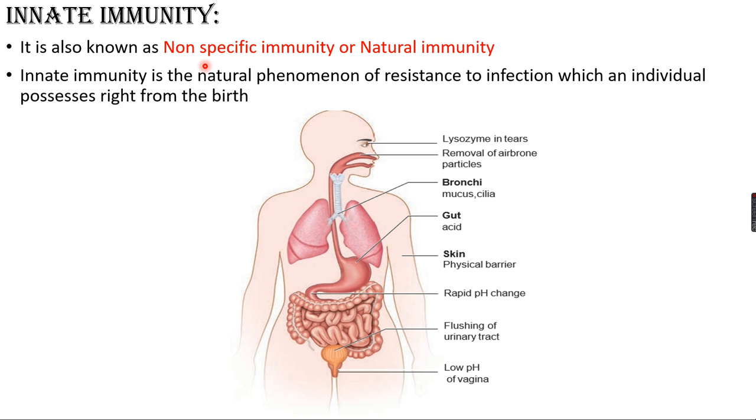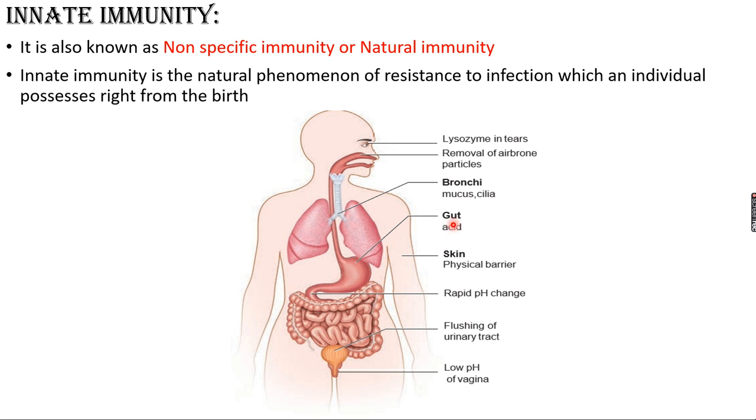Now lastly I will conclude the four different types of innate immunity we have studied: anatomical barrier, physiological barrier, phagocytic barrier and inflammatory barrier. Innate immunity is also known as non-specific immunity or natural immunity. It is a natural phenomenon of resistance to infection that an individual possesses right from birth. So what are they? I said lysozyme secretion in the tears. And you can see the bronchi and the nostrils region. What is present? Mucous membrane is present. Mucus, and cilia are also present here, mostly in the nostrils.